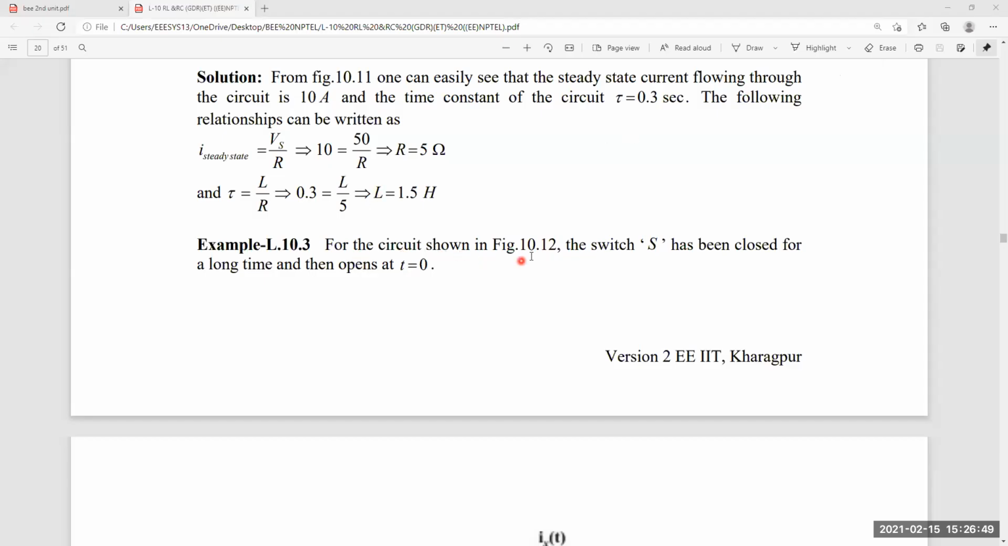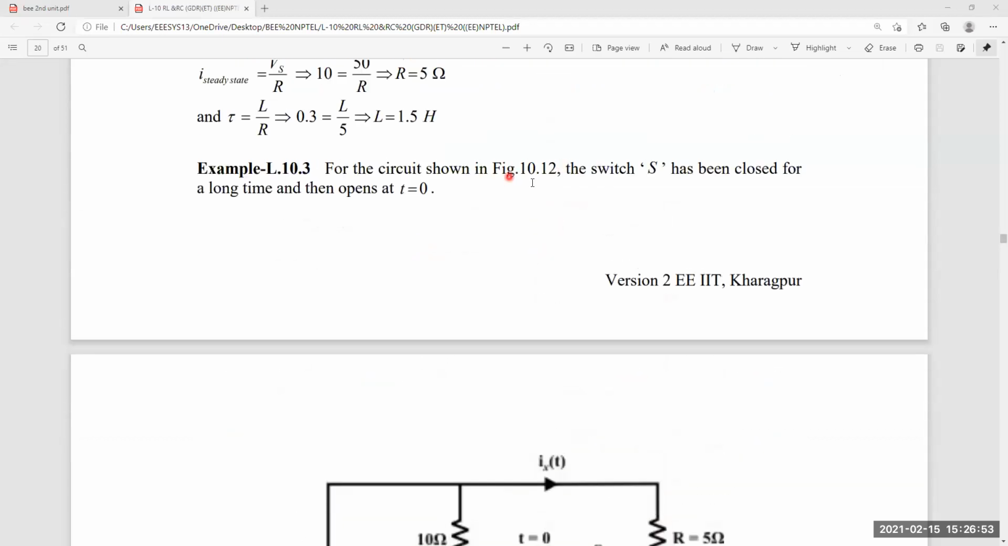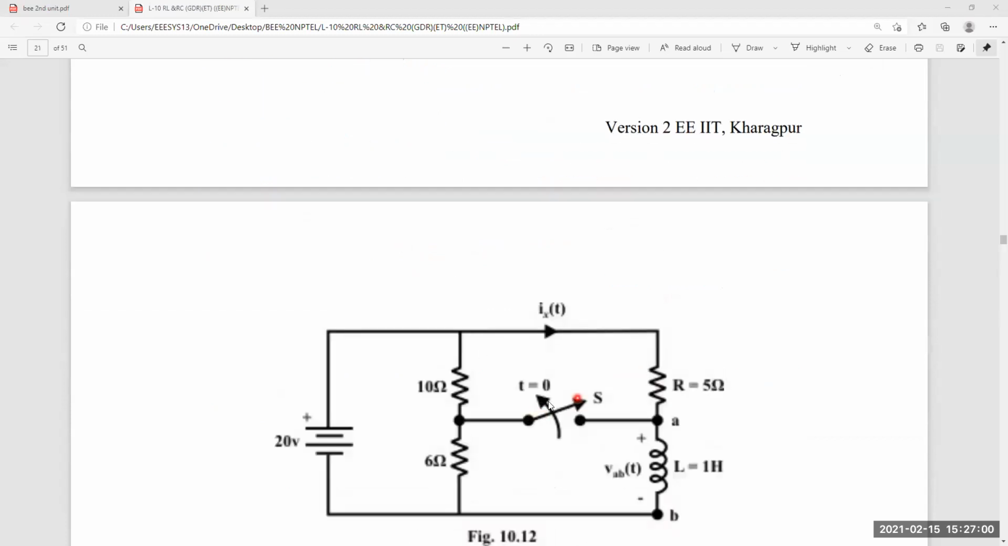For the circuit shown in figure 10.12, this is called 10.1. For the circuit shown in figure 10.12, the switch has been closed for a long time.